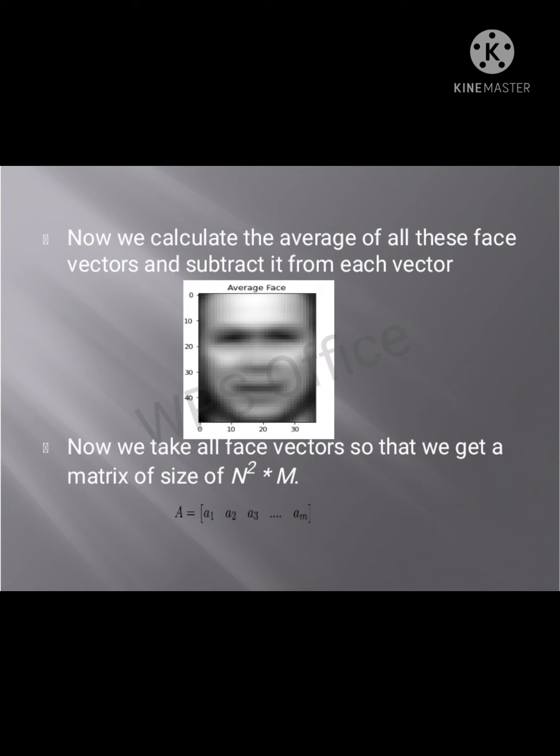Calculate the average of all these face vectors and subtract it from each vector. This is called the average vector. If I take the test image, I convert it by subtracting the average vector. Now we take all face vectors so that we get a matrix of size n square by m, where m is the number of faces. This is A equals A1, A2, A3 up to AM. These are the parameters of our input images for the algorithm.